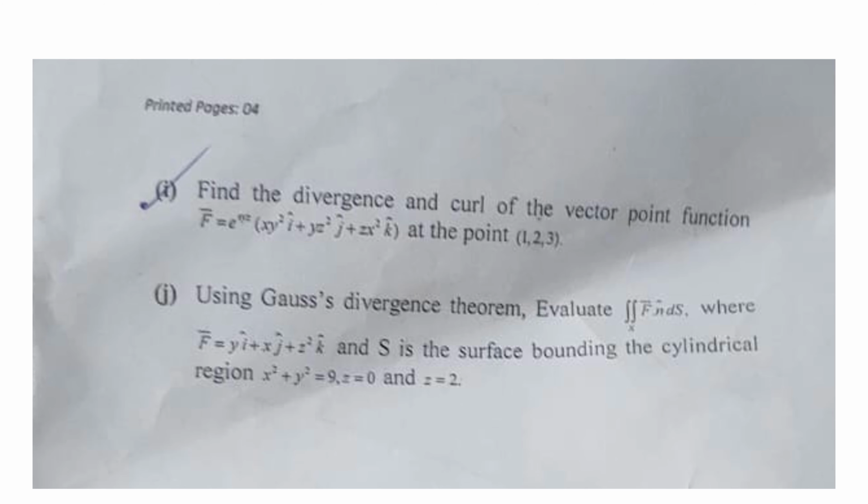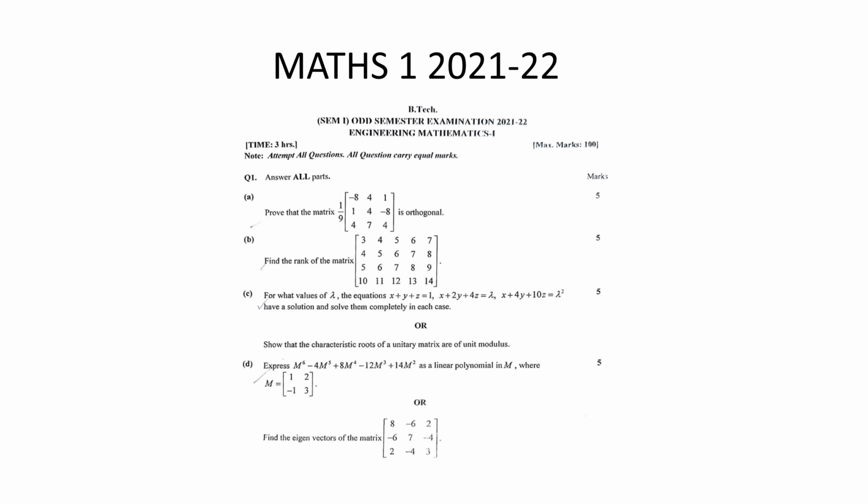Gauss divergence is a most famous theorem, and definitely they are going to ask one question on this topic, because chapter 5 contains this portion. So definitely this will be there in your examination paper also. Let's move on. This is the paper of 2021-22.